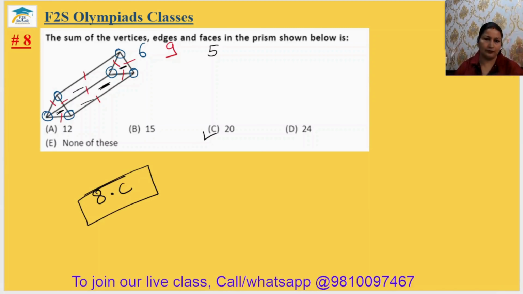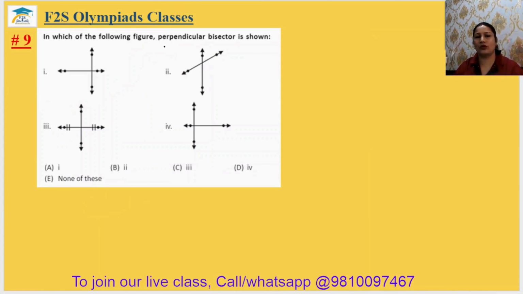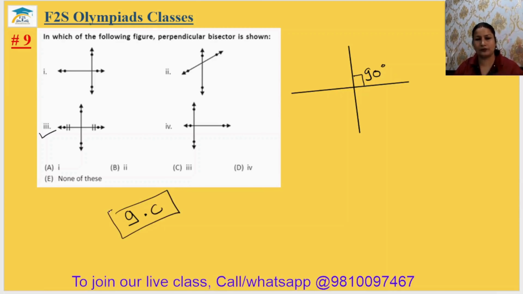Come to question 9. In which of the following figure perpendicular bisector is shown? Bisector means the line which is just the half of a line. Half of a line means midpoint of the line. And perpendicular bisector means it should be in between and it should make a 90-degree angle. So this picture is same as option number 3 or option C. The ninth answer will be option C.